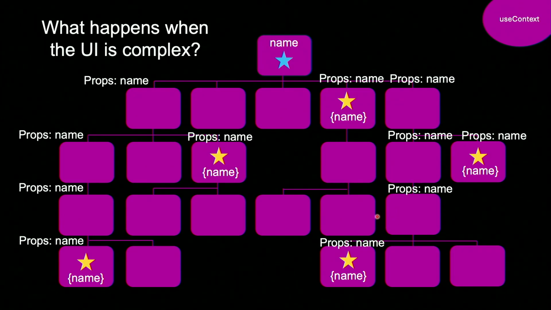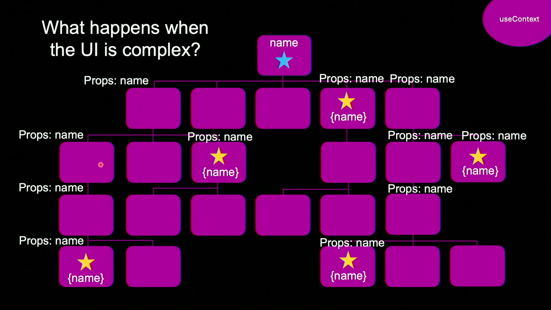However, what happens when the UI becomes more complex? Now we're prop drilling things really, really far. And now the designer wants this to be on the other side of the app, so we need to clean this up, which means we need to clean up all the props being passed. And sometimes we forget to do that, and now the next developer is like, why is this prop even here? But they're too afraid to move it because who knows what it does, and we don't want to be the one to break the app.